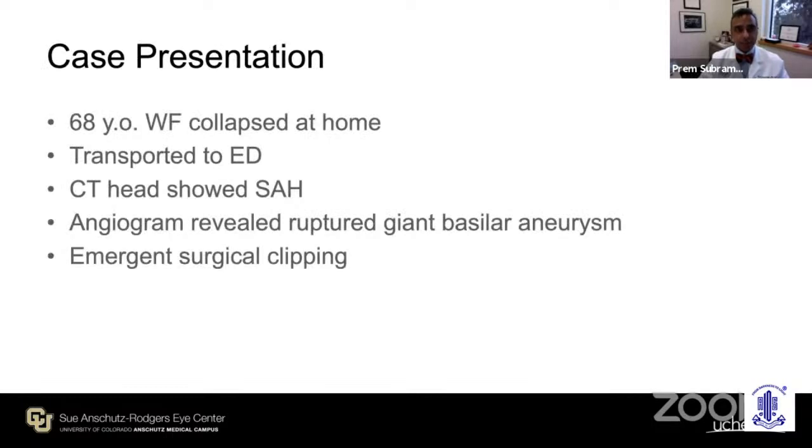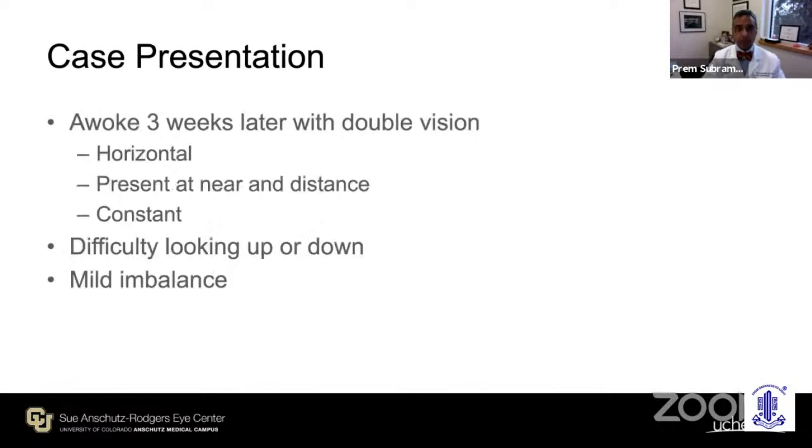I'll start with a case presentation of a 68-year-old woman who collapsed at home. We saw her, she was transported to the emergency department, and a CT of her head showed a subarachnoid hemorrhage. She had a ruptured giant basilar aneurysm, so an arterial aneurysm affecting the brainstem, and she had emergent surgical clipping. And she was in coma for 3 weeks afterward. She recovered, and about 3 weeks later awoke with double vision.